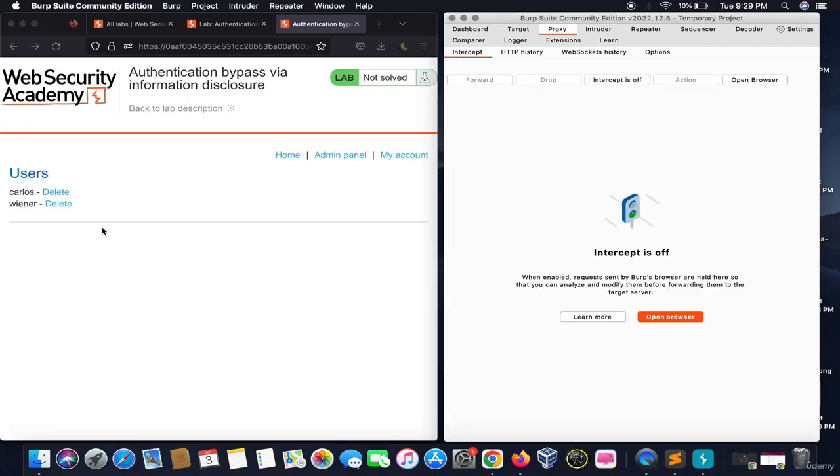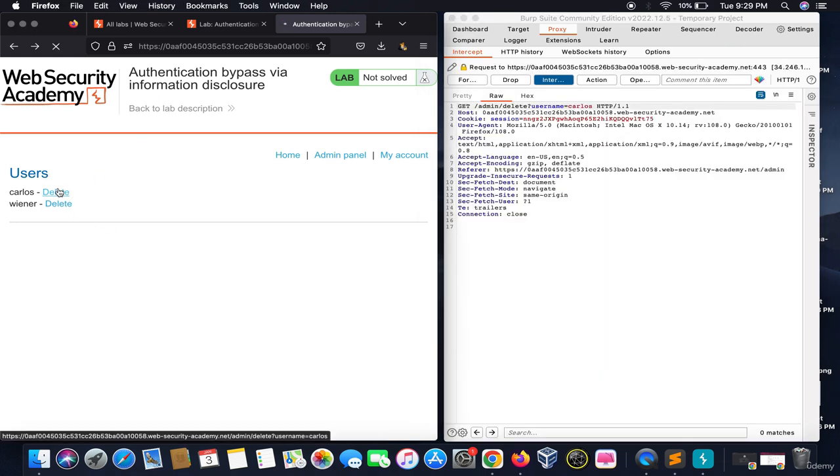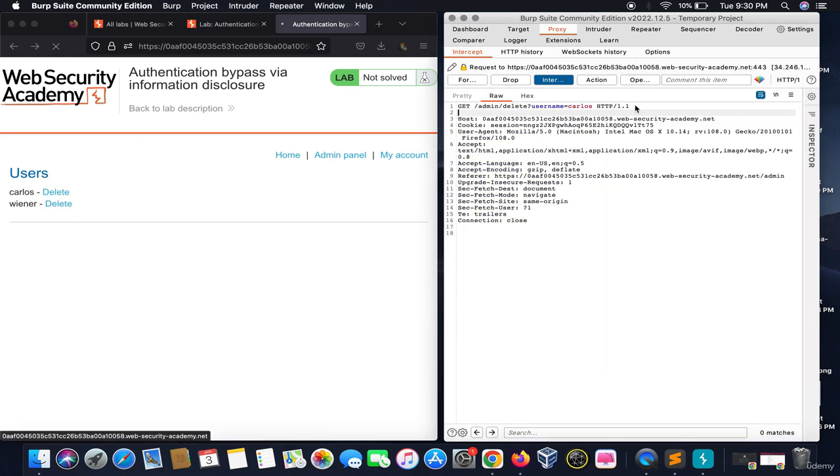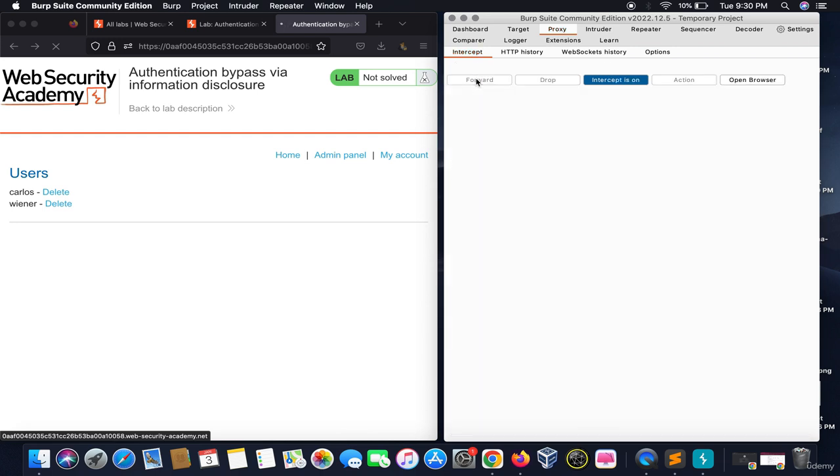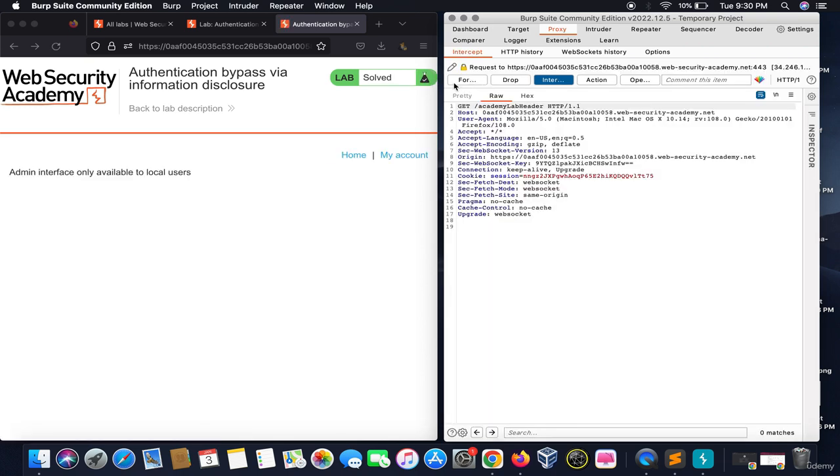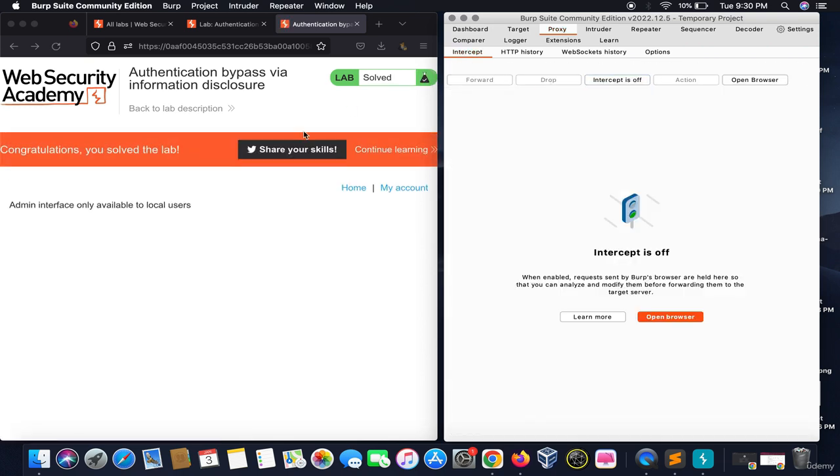So I want to delete this user Carlos, and I would click on delete, and I want to add a custom header of the local user and click on forward. Once I forward it as a local user, the lab is solved, because the website believes that I am the real admin and I can do any stuff. So I escalated my privileges from a P5 bug, which won't give me a bounty, to a P1 bug. This is how you hunt big, think big.